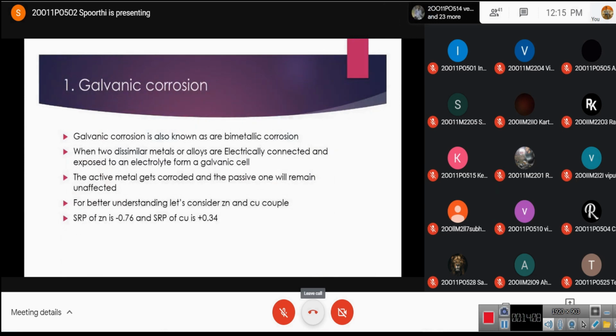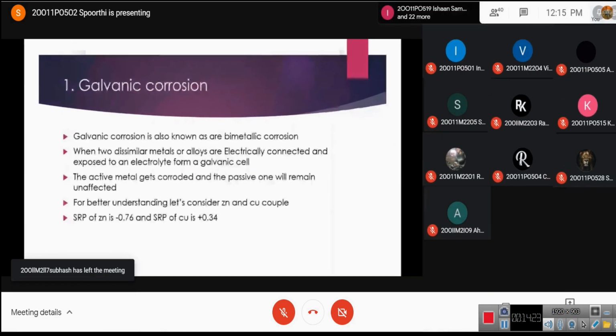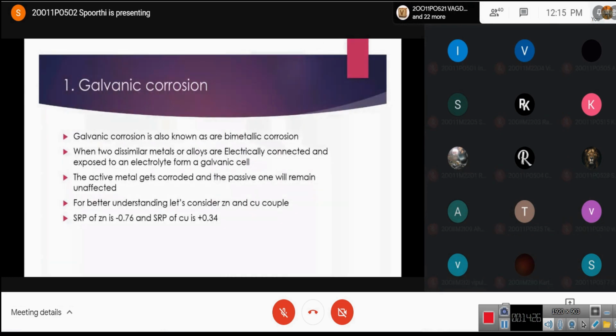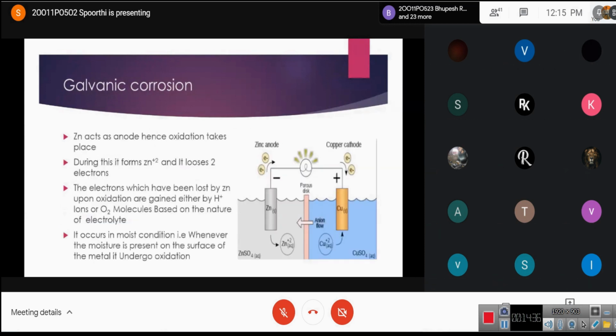As we know about the galvanic cell, as we have studied in our intermediate level how a galvanic cell is formed, among them the active metal gets corroded and the passive one remains unaffected. To understand this better, let us consider a zinc copper couple. The standard reduction potential of zinc is minus 0.76 and the standard reduction potential of copper is 0.34. Here we can see the galvanic cell in which zinc and copper are electrically connected and exposed to an electrolyte.